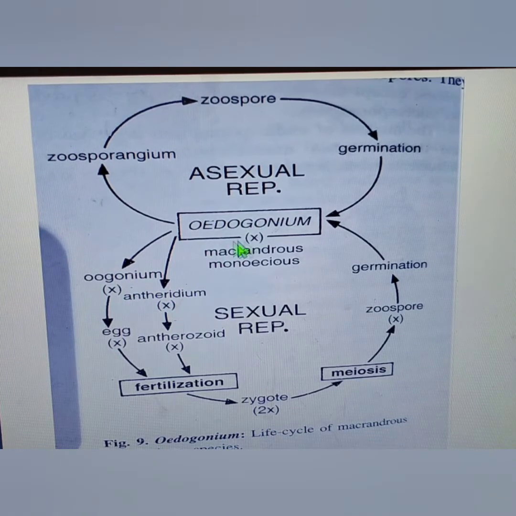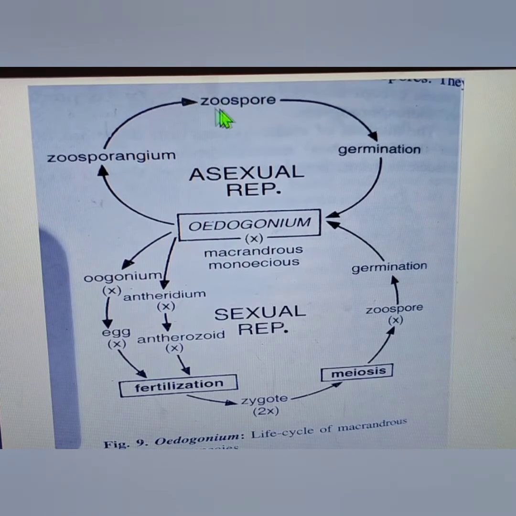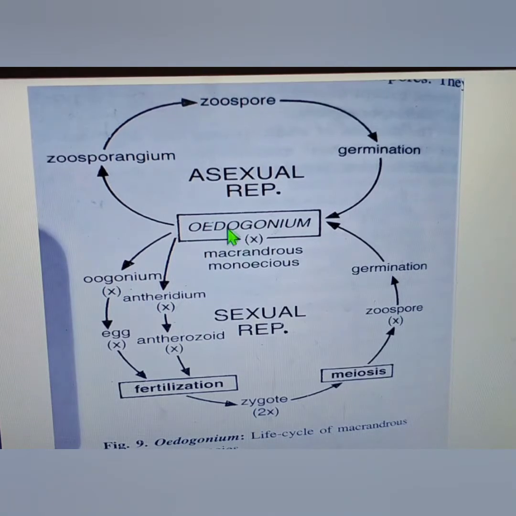This is the diploid zygote, which will give rise to, in this Macrandrous monoecious, we know that the zoospore will give rise to a haploid filament.